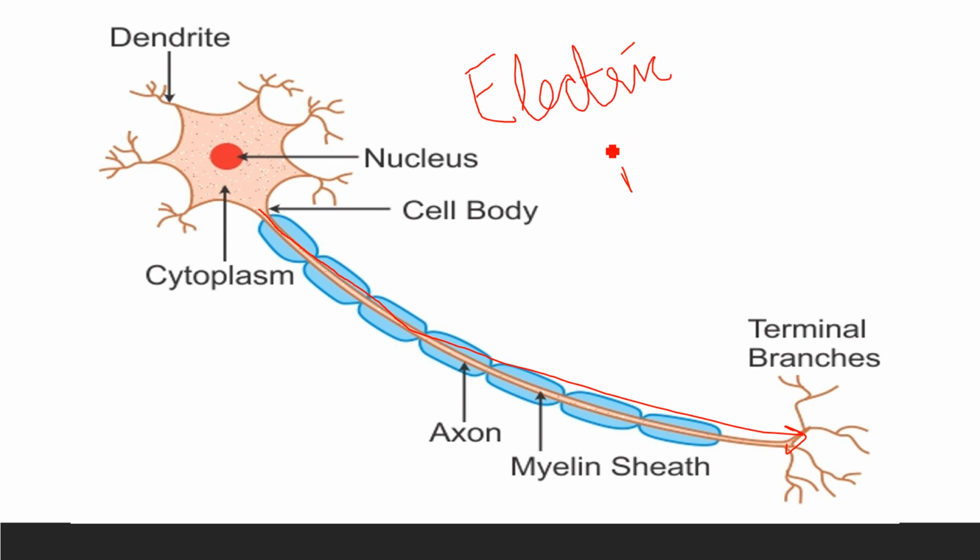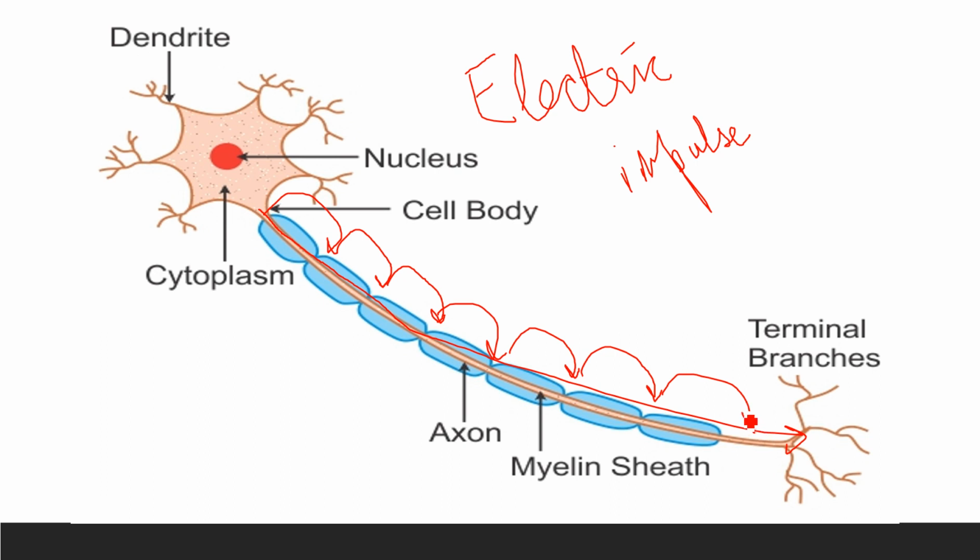That is called an electric impulse. So whenever that sheath is present, the message jumps like this. Here you can see the message is a kind of jumping one. And if we cross any area by jumping, we cover more distance in one step.